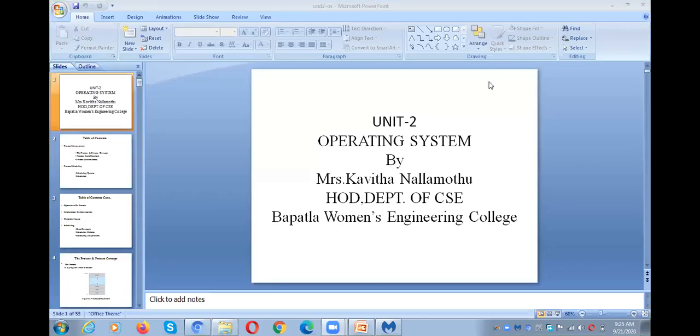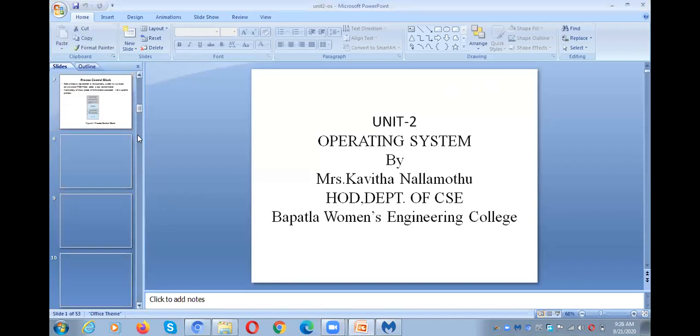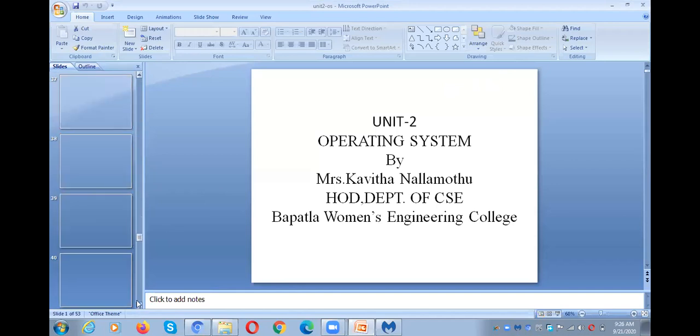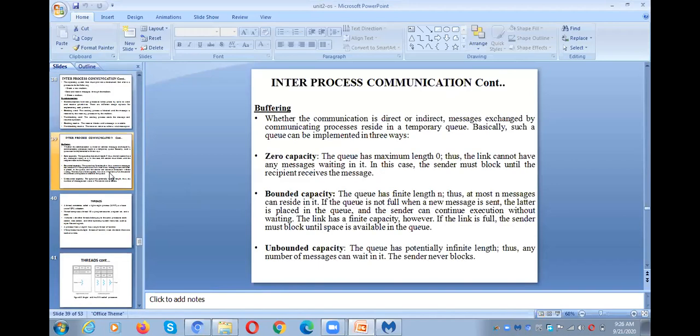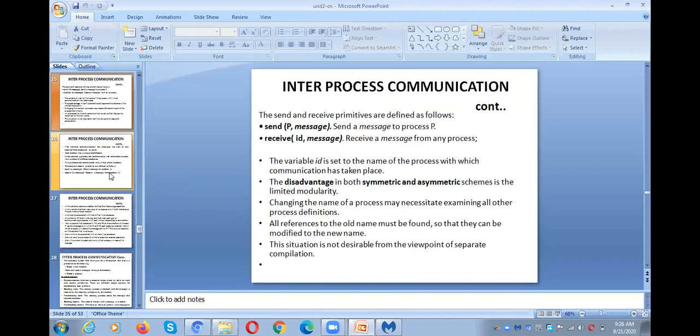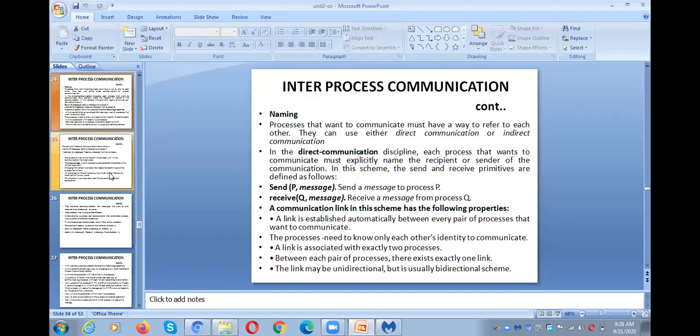Okay. So in the last class we have discussed inter-process communication mechanisms. In those we have covered the shared memory concept. Now we are going to discuss message passing. So before going to the next topic, what is inter-process communication? One process can communicate with another process, which are called cooperative processes. They use IPC for communication. Okay.